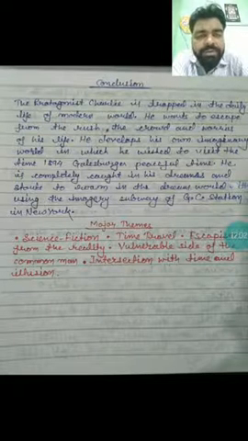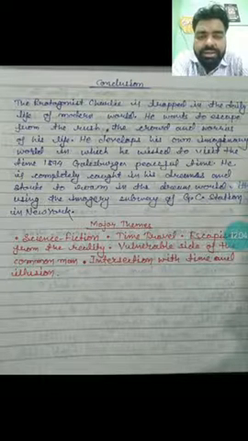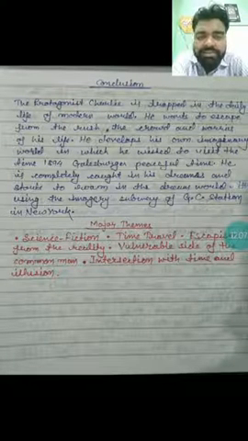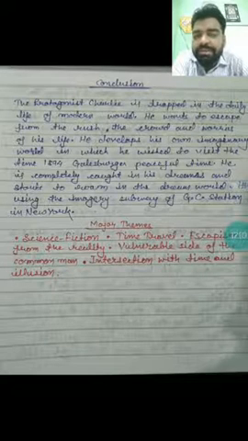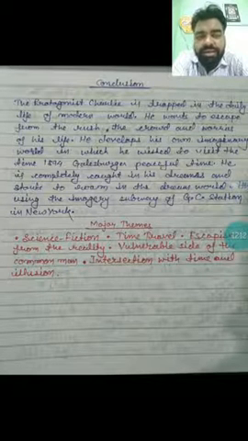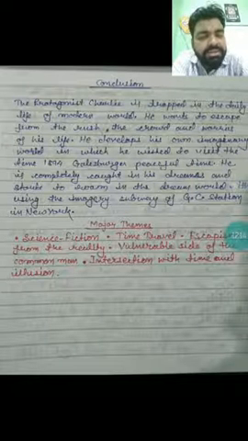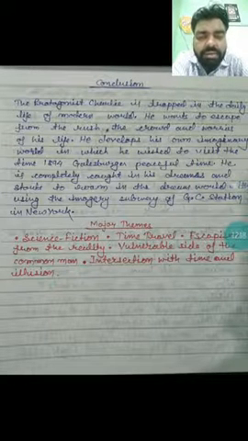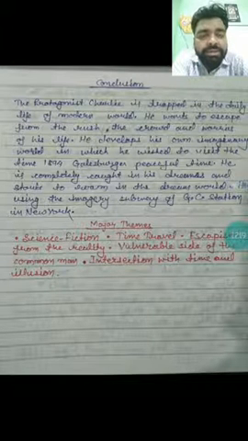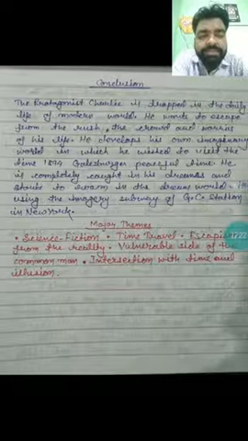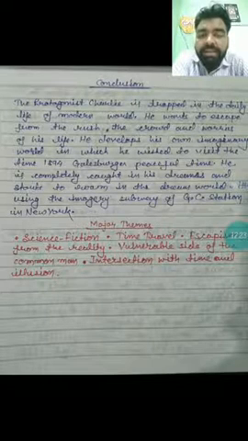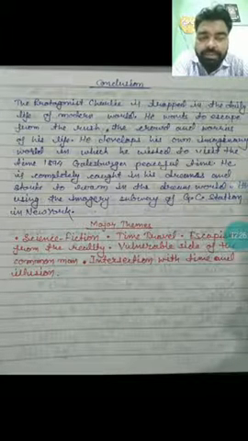So the conclusion of the story is that the protagonist Charlie is trapped in the daily life of the modern world. He wants to escape from the rush, the crowd and the worries of his life. He develops his own kind of imaginary world in which he wished to visit the peaceful time of 1894 Galesburg.